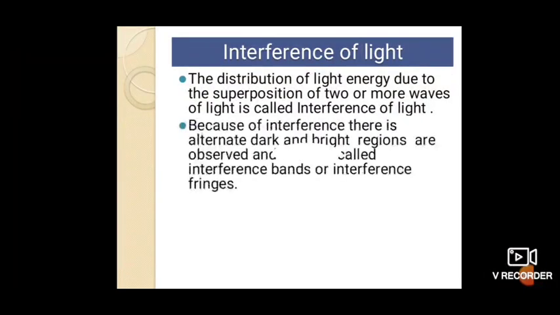Because of this interference, alternate dark and bright regions are observed, and they are called interference bands or interference fringes.